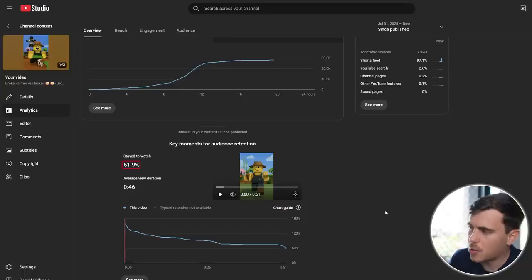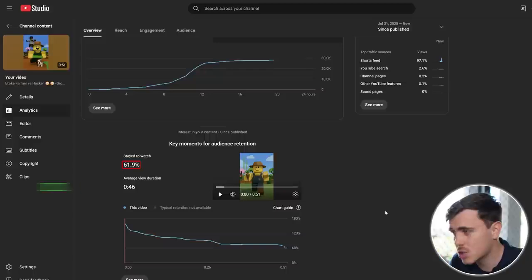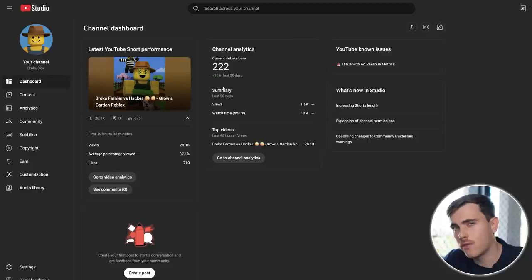But coming back over to the shorts performance now, even though our swipe through rate wasn't ideal, when YouTube did find our correct audience, we had an extremely high retention of 46 seconds, as shown by this metric here of average view duration. Overall, very happy with how we performed here. I'm just gonna sit back now and I'll update you when I make the next key decision.